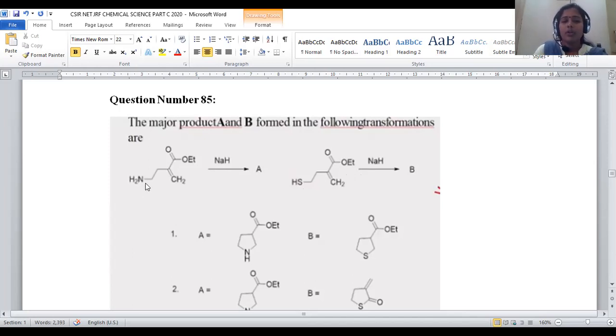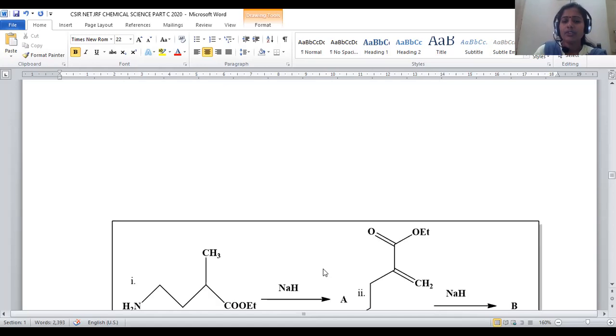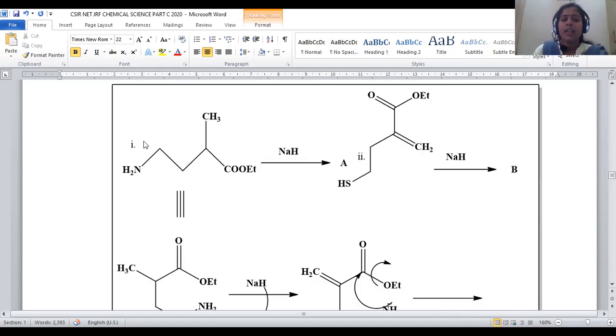Then compound 1 proceeded with one kind of mechanism. In compound 2, we will go with another mechanism. Let us see what the different products are, whether both the products are identical or different. If different, what will be the mechanism for the reaction? Let us see the mechanism in order to achieve both the products.